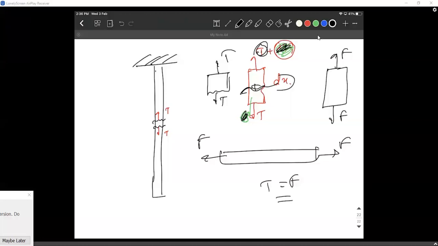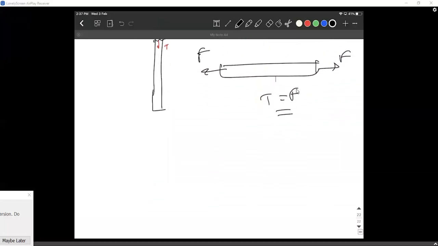Sir, when I consider both tensions, I got elongation as 0. Why do you get 0? I don't know, sir. You must have considered the tension as 0. Why would you consider tension as 0? I consider net tension on the small part. There is no such thing as net tension. Don't bring new terms, okay?